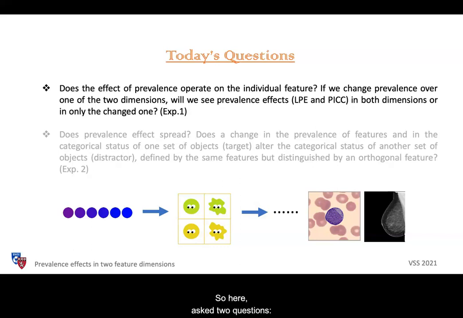So here we ask two questions. First, does the effect of prevalence operate on the individual feature? If we change prevalence over one of the two dimensions, will we see prevalence effects in both dimensions or only the changed one?